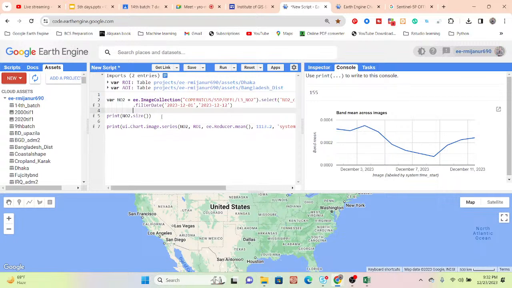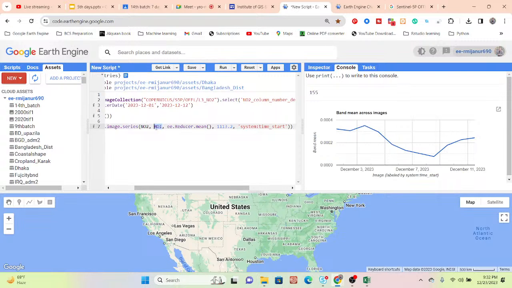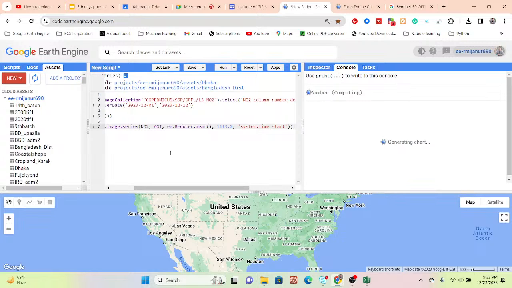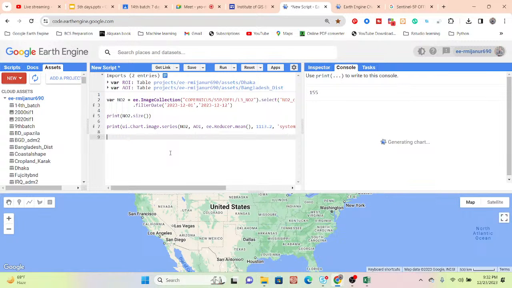Okay. So now I want to make this time series chart for Bangladesh. I simply import the Bangladesh, and here against the AOI, I simply copy the AOI and change the region. Hello. Yeah, please. So how can we get the dictionary by just clicking one button, as I am new in this field? I always do this manually.